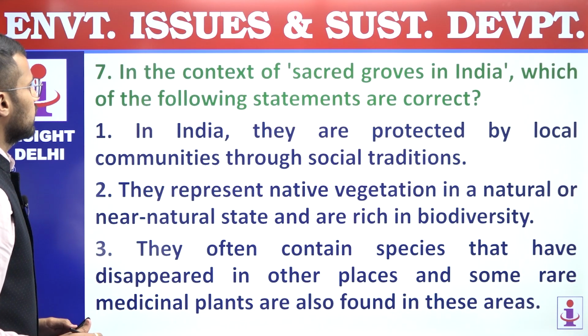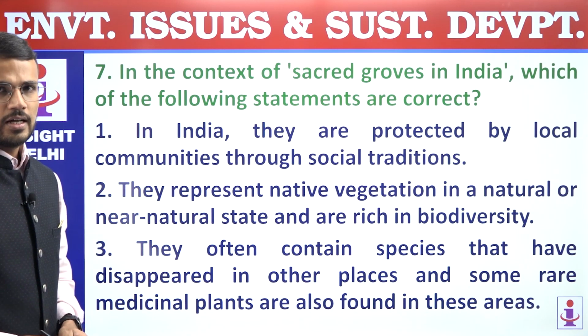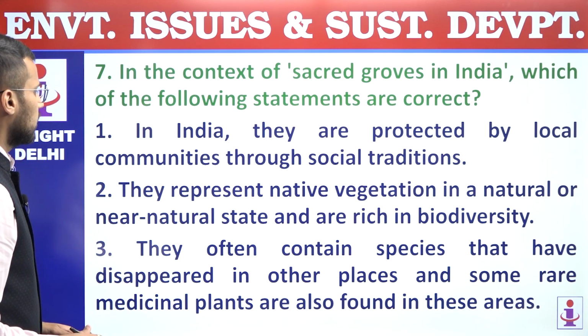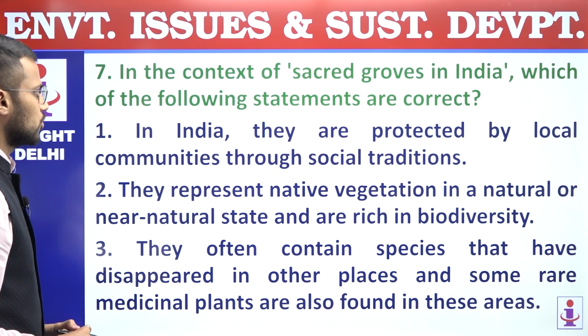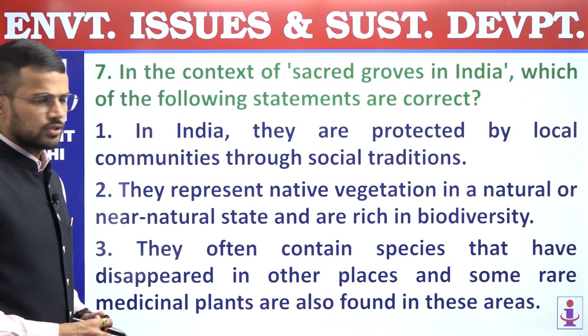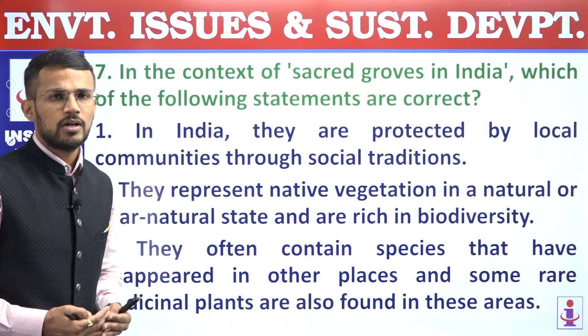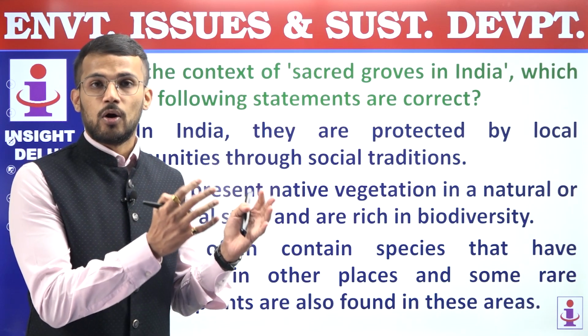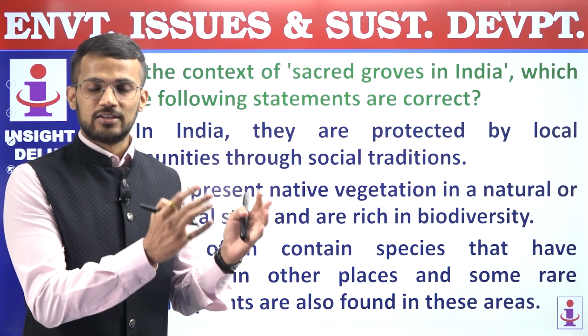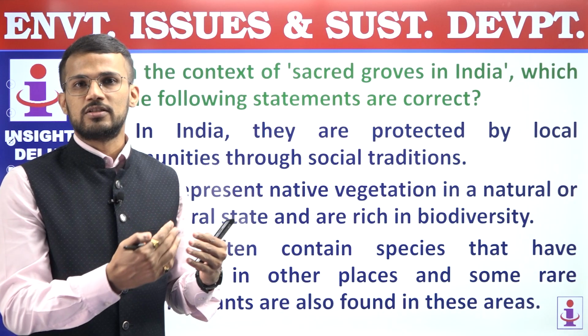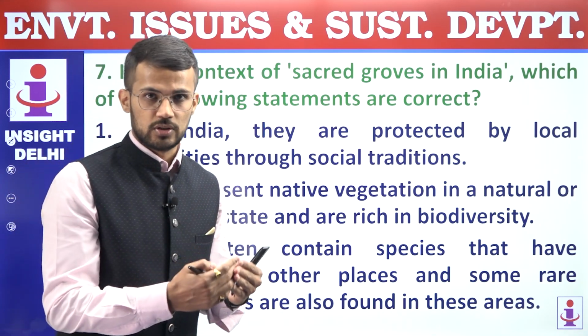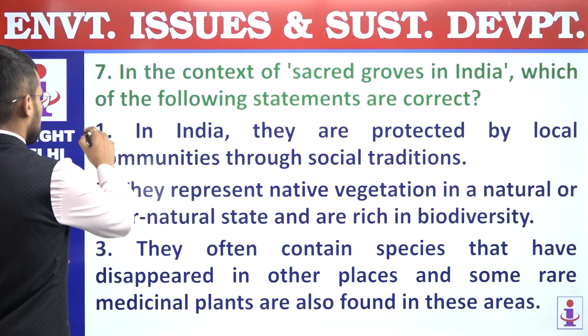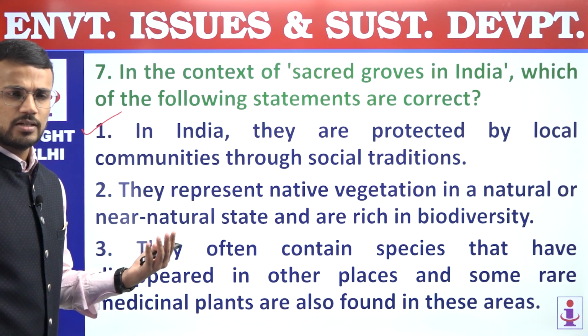Seventh, in the context of sacred groves in India, which of the following statements are correct? First, in India, they are protected by local communities through social traditions, right? So this statement is a correct statement. We know that there are people who worship some group of trees or forest, and as a result of that, that forest will be considered as sacred groves. So due to social practices, they are getting protected, and that's why the first statement is correct.